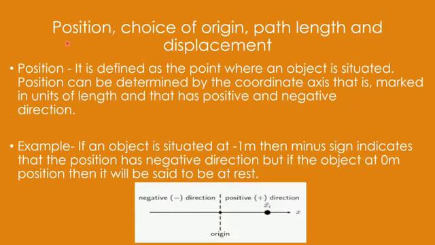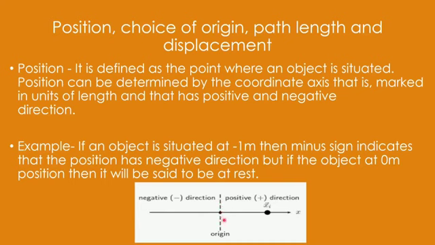This point is very important. We have to take the choice of origin. We want to talk about the path length, which means distance, and we want to talk about the displacement. Position we have already defined, that is a point where an object is situated. You can find it here. This is in one dimension, where I have taken only the x-axis, and if I take this as the zero position, it is termed the origin.